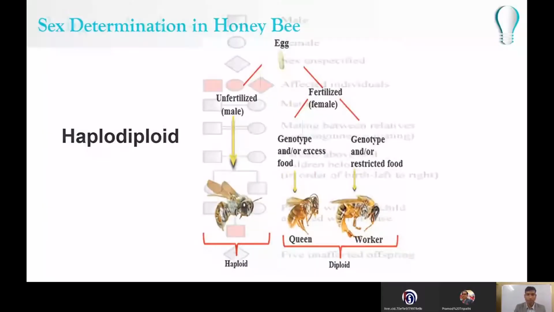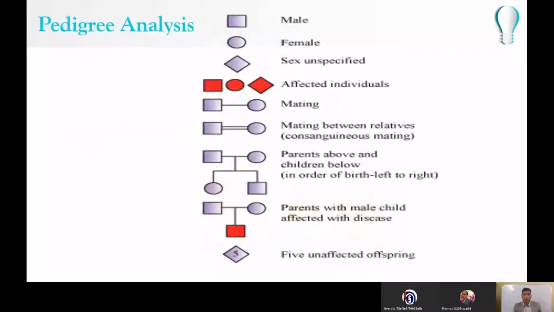Now, there are some symbols used in pedigree analysis. You need to understand these first. The square represents a male. The round one represents a female. A rhombus represents an unspecified sex. Whenever an individual is affected, we fill it up; you can see it is filled with red color here.